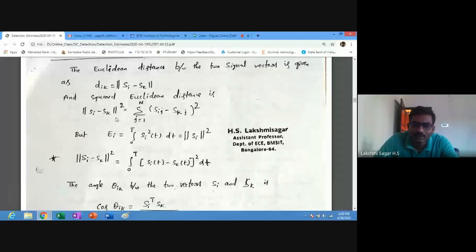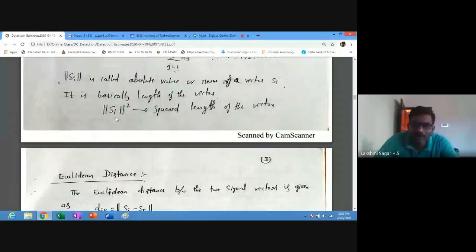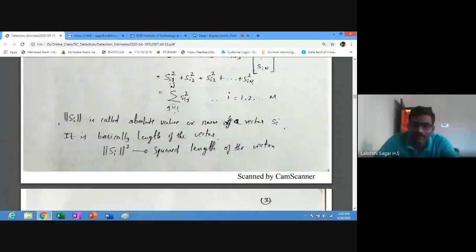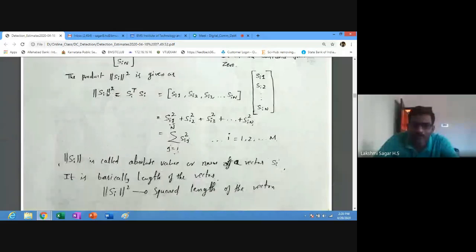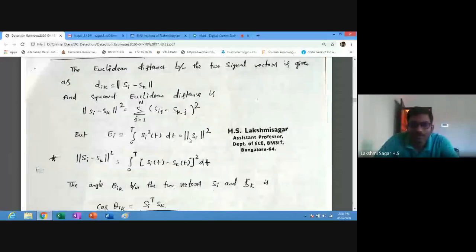As per this equation, Si squared is the squared length of the vector, which is equal to the summation j equal to 1 to n of Sij squared. The same equation you write for the squared length of the vector: summation j equal to 1 to n of (Sij minus Skj) whole squared.